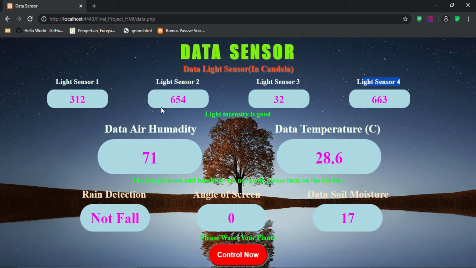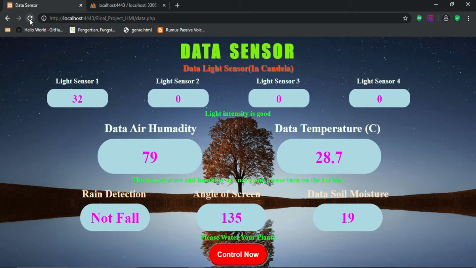Below, we are given information that the light intensity is good. So, what if the light intensity is not good? Let's restart again. Now we can see that the second light sensor's intensity is too high, so we are advised to set the angle of our screen between 45 and 90 degrees.